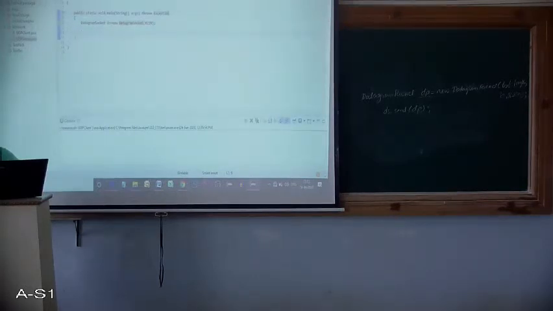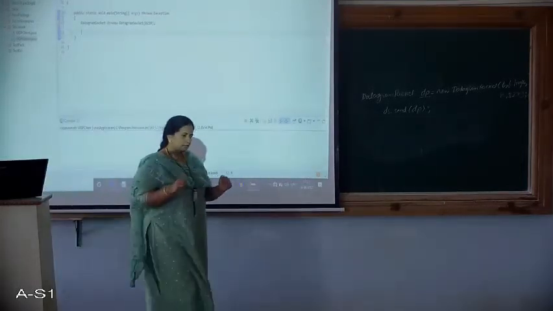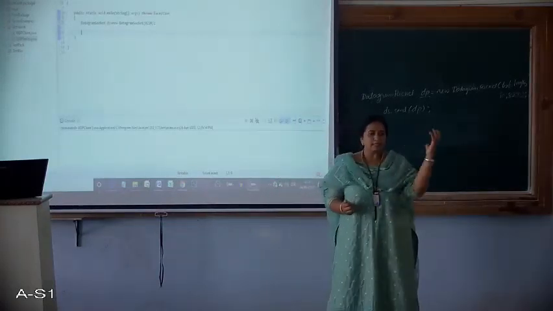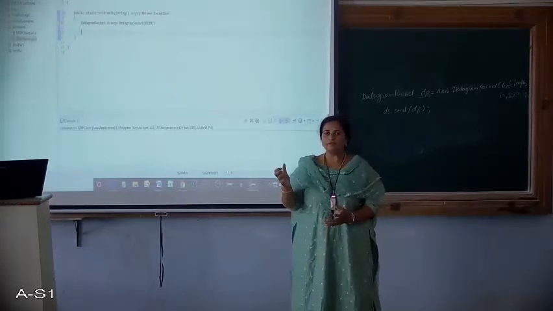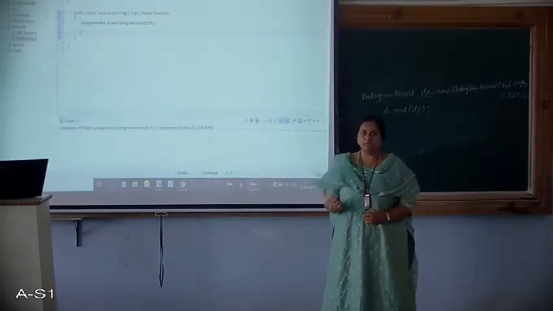And now what next? We have created the socket at the server end also. See, when the client sends the packet, server should have a packet wherein it is going to receive that, right?